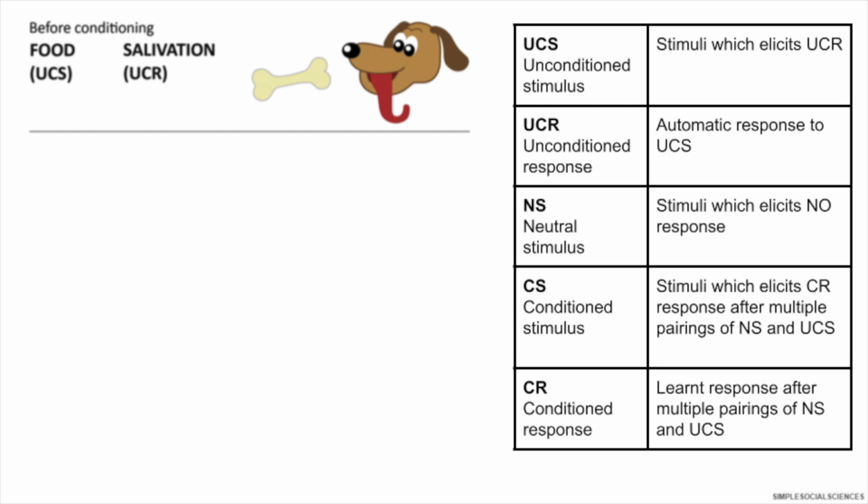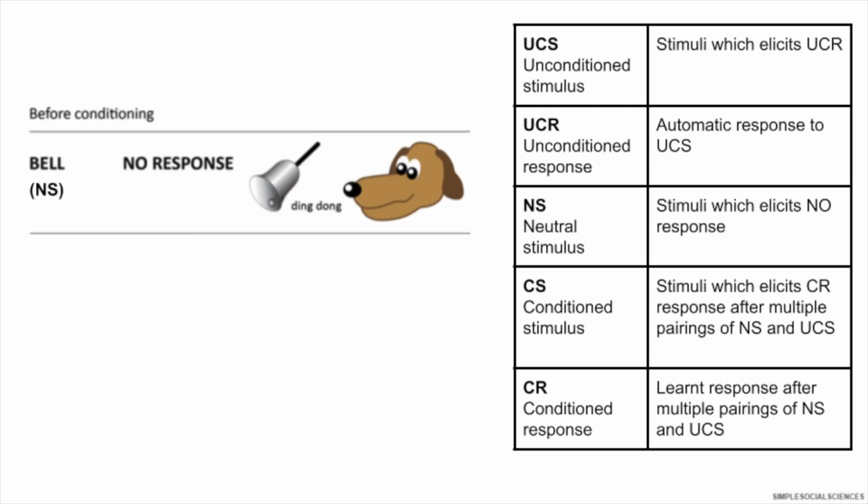The unconditioned stimulus basically means any stimuli which elicits an unconditioned response. In this scenario, the unconditioned response was salivation. So before any type of conditioning, dogs salivated in response to food. The next stimulus that we need to have a look at is the bell. So the bell was a neutral stimulus because it gave no response in the dogs.